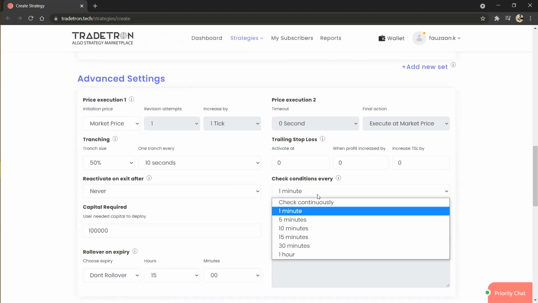What do I mean by lapse time? I'm just taking a hypothetical situation. Suppose your algorithm takes 3 or 4 seconds to check your entire conditions, and you're keeping it as check conditions every 1 minute.